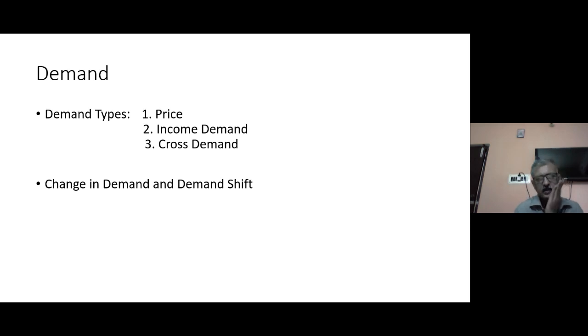And the third demand is cross demand. That means the relationship between the demand of product one with respect to change happening with the price of its related goods. I have already explained that related goods are of two types: substitutes and complementary goods. For example, if the price of tea increases, the demand for coffee increases.